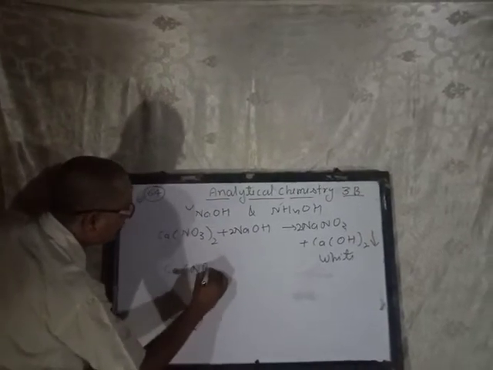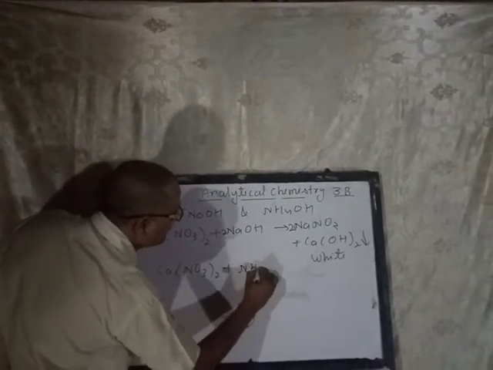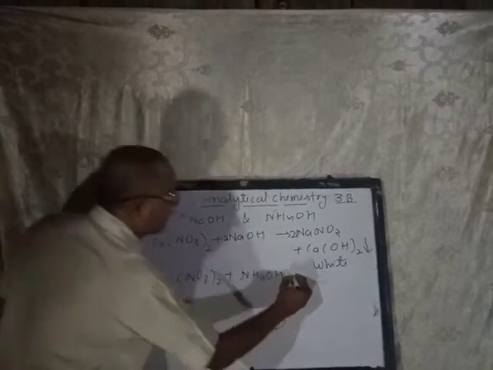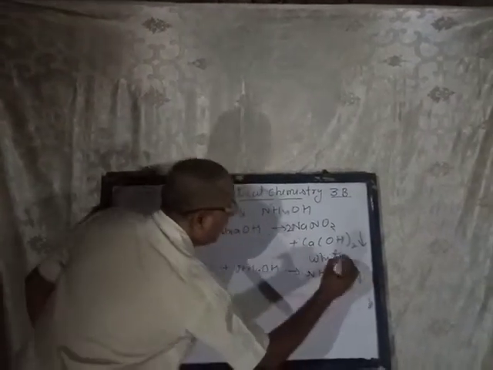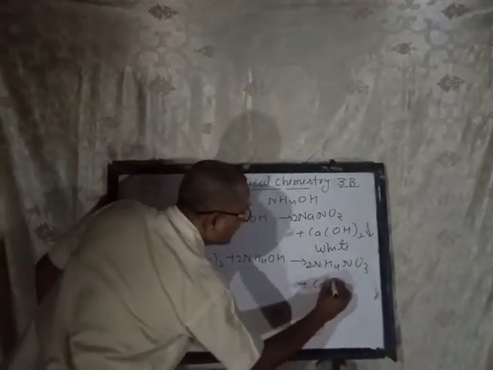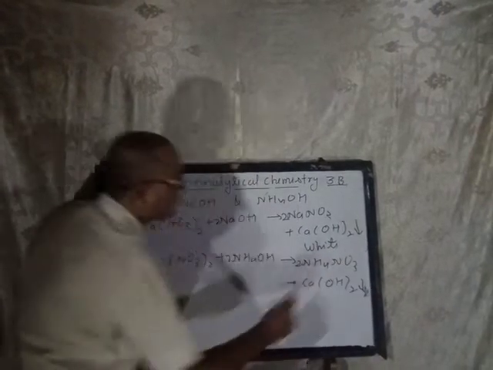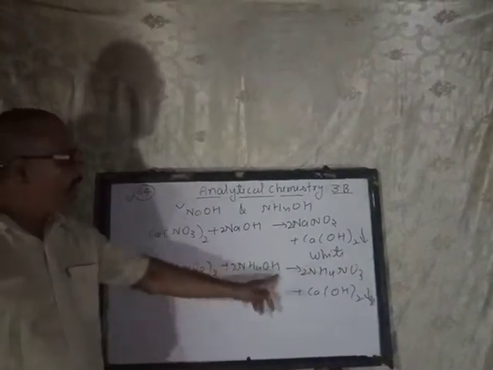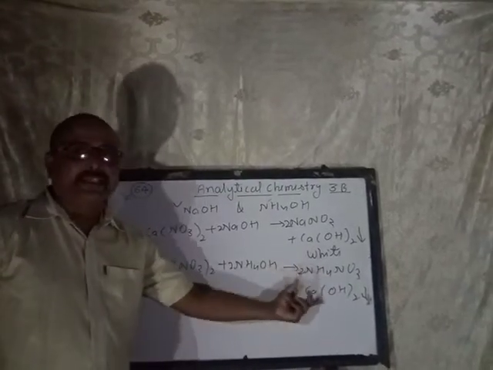The same reaction occurs with ammonium hydroxide: calcium nitrate with ammonium hydroxide gives ammonium nitrate and the same calcium hydroxide white precipitate. That reaction is also a double decomposition reaction, and the precipitate is insoluble.